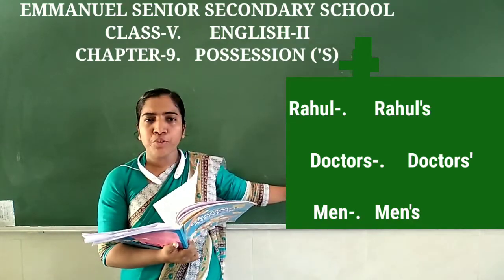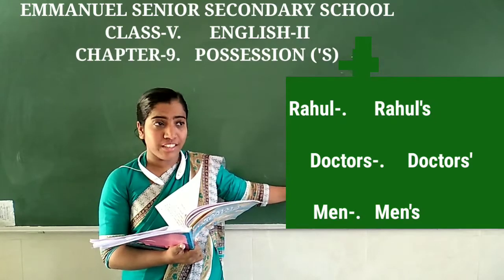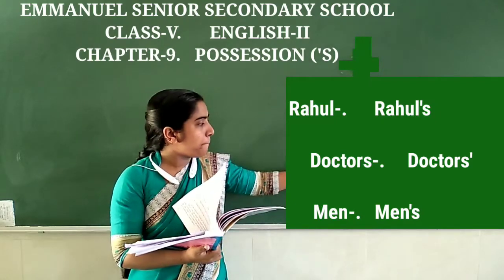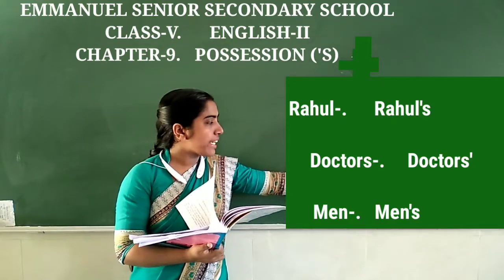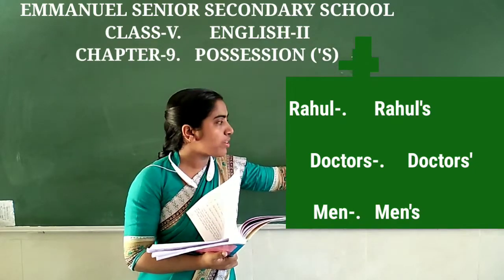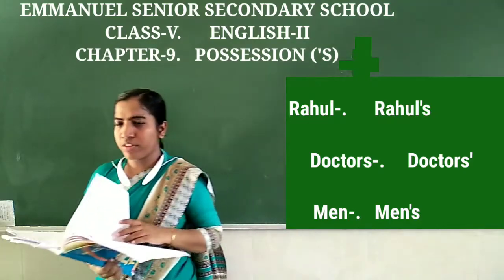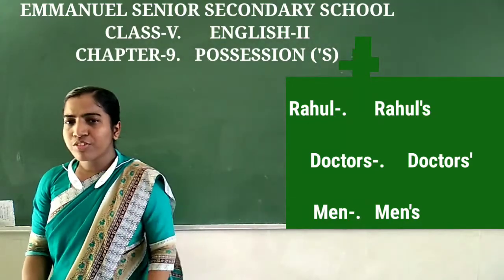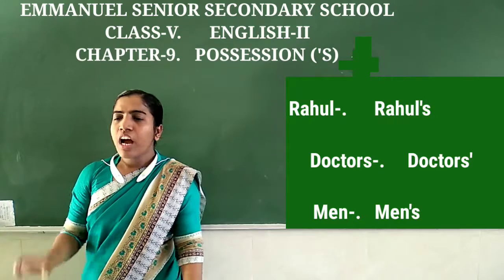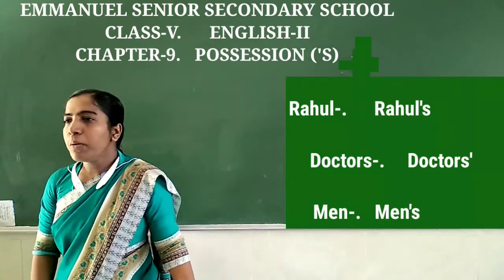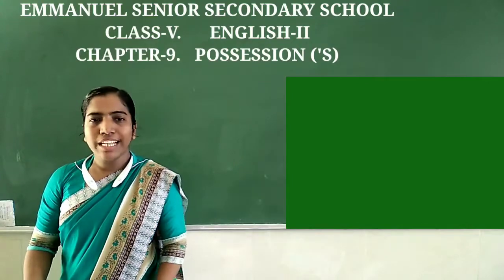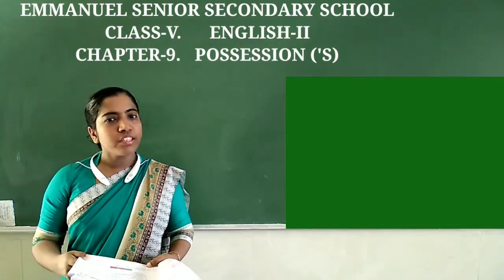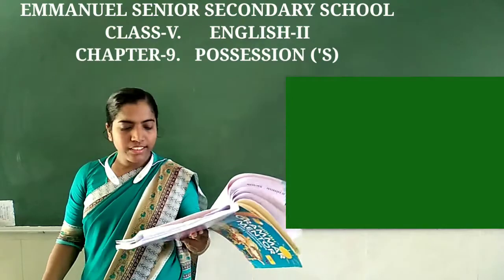Third is a plural noun does not end with s. Here man is the singular form, men is the plural form. Here it ends with n. So apostrophe s, the same way you have to put. Is that clear? So possession shows the ownership, and how to change a noun to possessive noun also you have learned. So let's go with the exercise part. Based on this, you have to do this exercise.